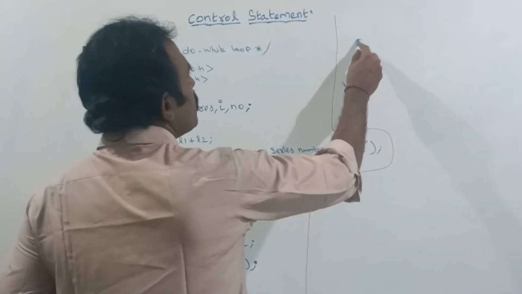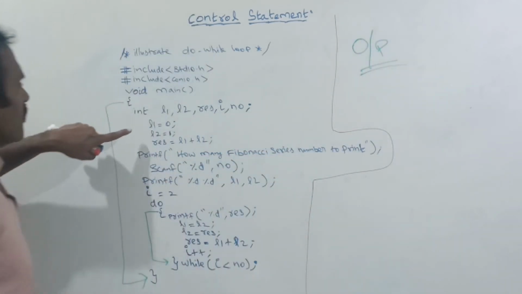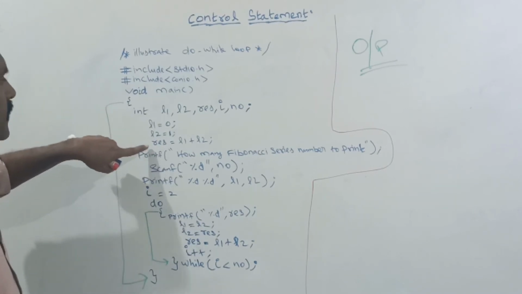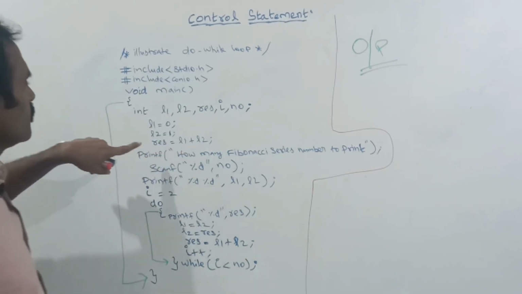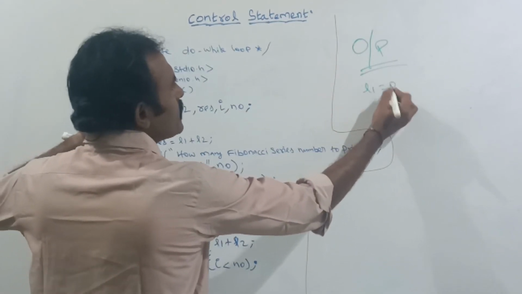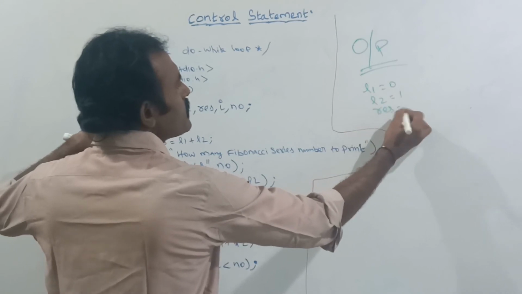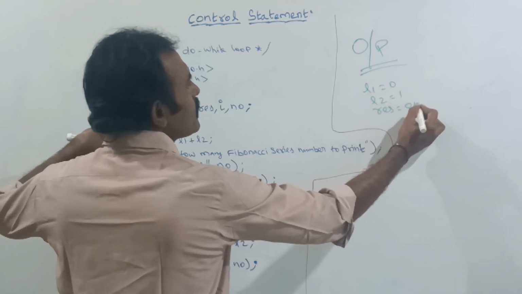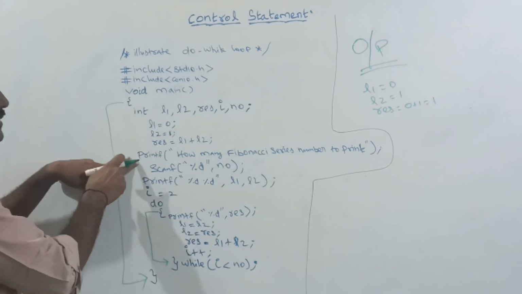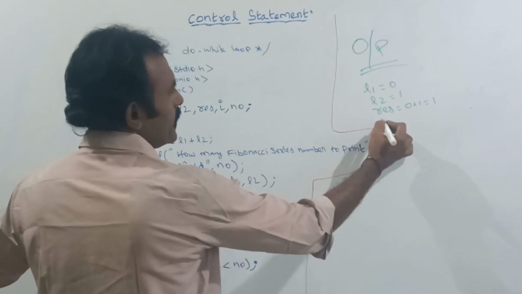Now let us see the output. In the output, the very first starting value is L1 equal to 0, L2 equal to 1 and RES equal to 0 plus 1. So L1 is equal to 0, L2 is equal to 1, RES is equal to 0 plus 1, that is equal to 1. Here in this step I am asking how many Fibonacci series numbers to print.